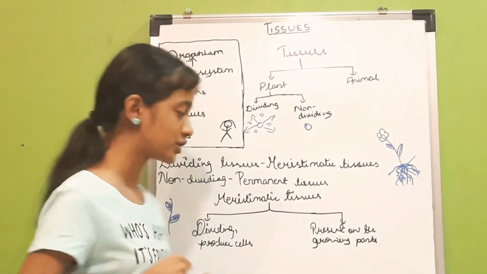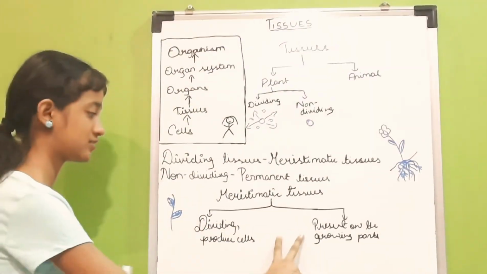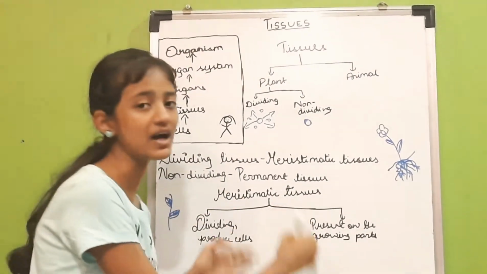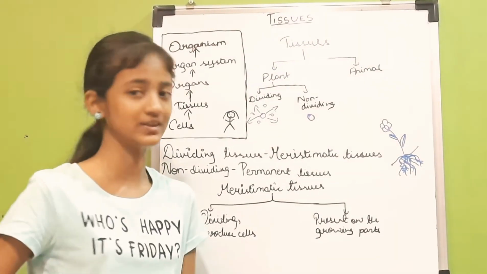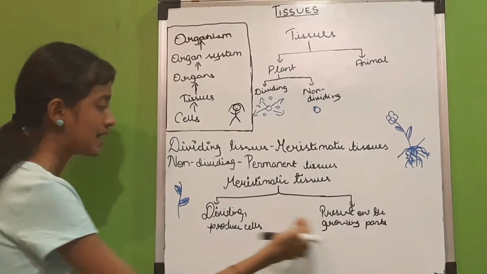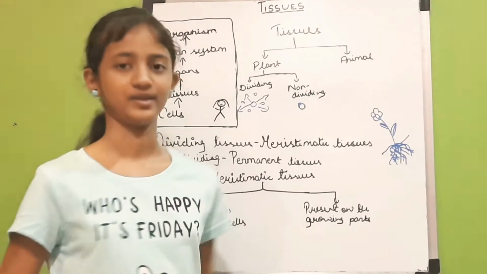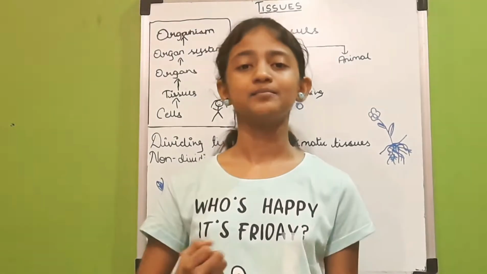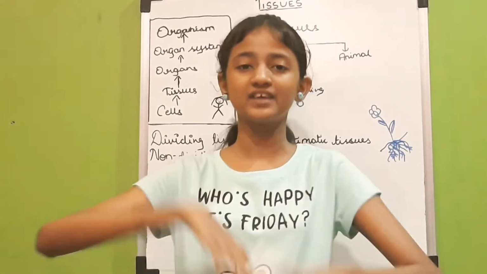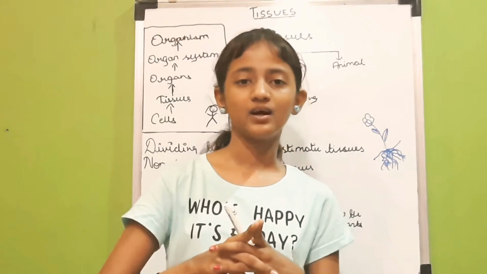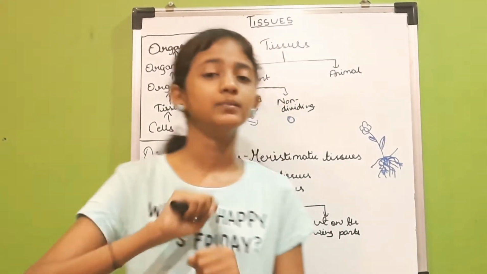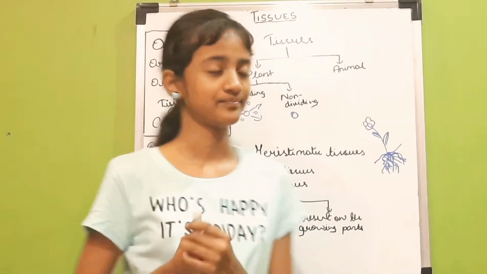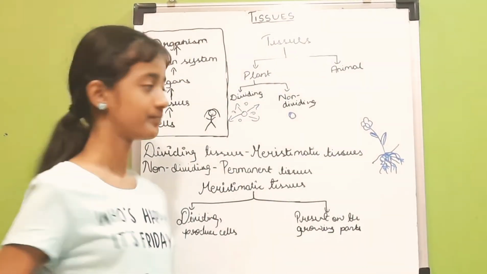In meristematic tissues, I have drawn these two things. So these are not the parts of meristematic tissues. There are no types of meristematic tissues, which I'll tell you in this video. But these are the contents. So dividing and produce cells, the first one. Dividing, as I told you, means it divides and produces more cells. And suppose in a plant it divides, right? So it produces more cells. That's what dividing really means.